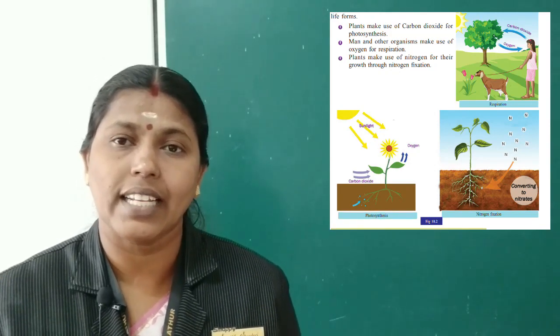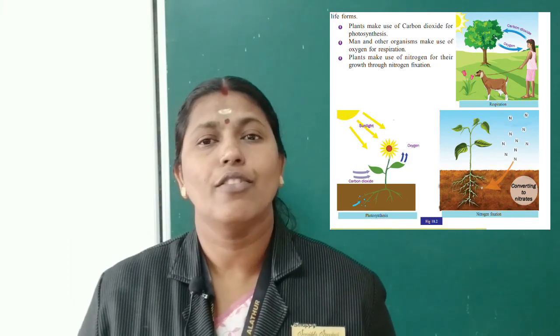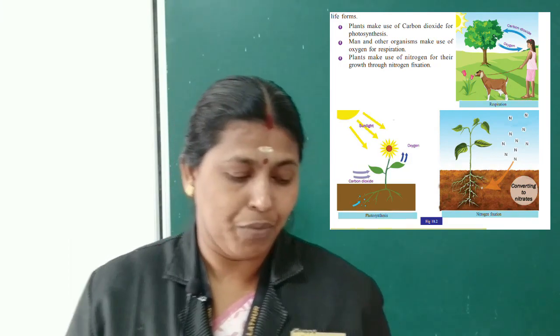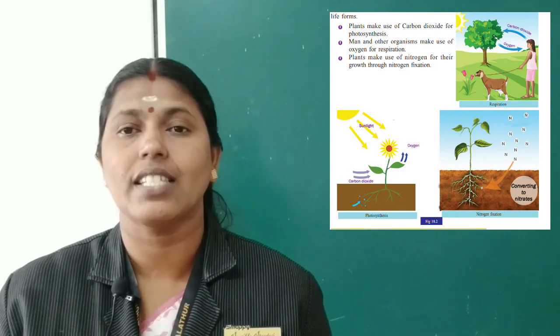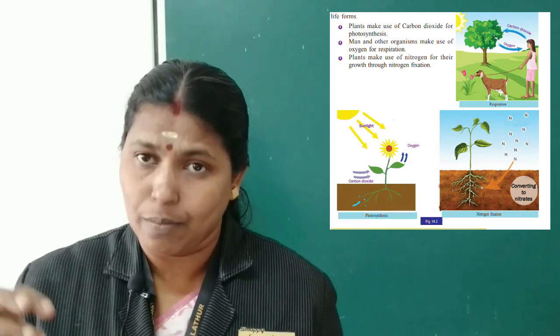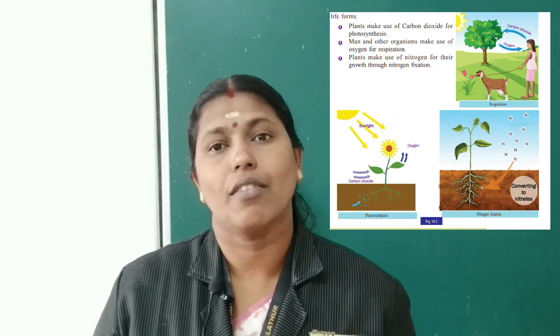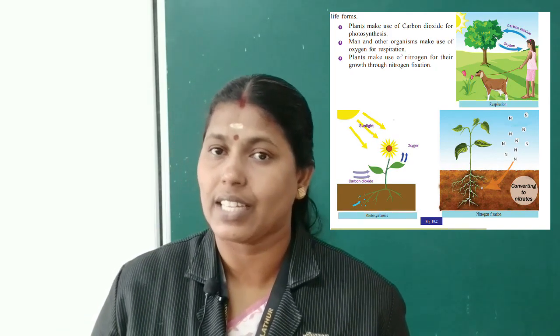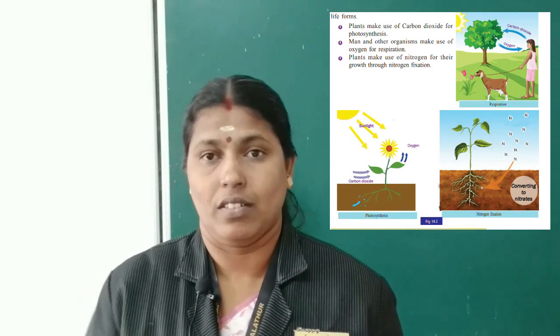So the 3 categories are there. One is respiration, another one nitrogen fixation and photosynthesis. You know that, isn't it? So what is the importance of the gases in our life? That is what we now learn: especially for photosynthesis, respiration and nitrogen fixation, we need different types of gases, especially nitrogen, oxygen, carbon dioxide are very important for the sustenance of our earth.